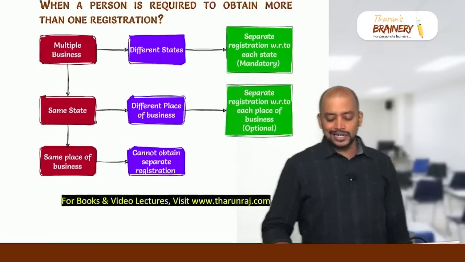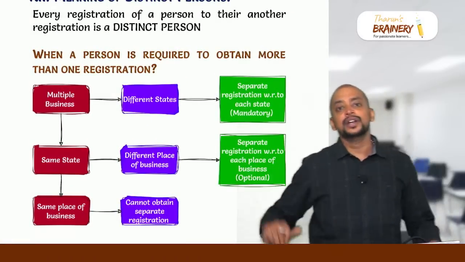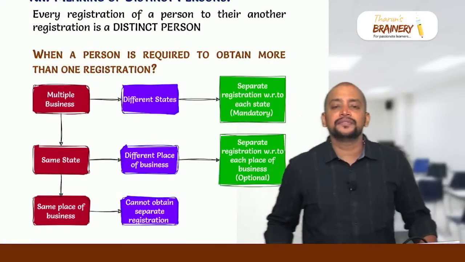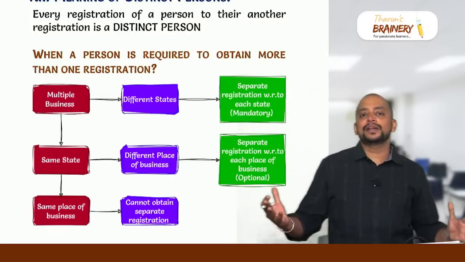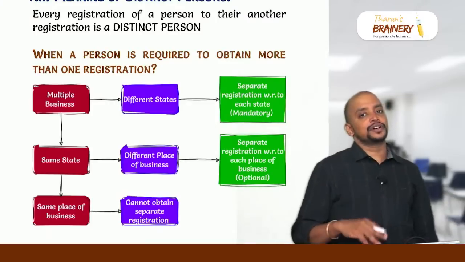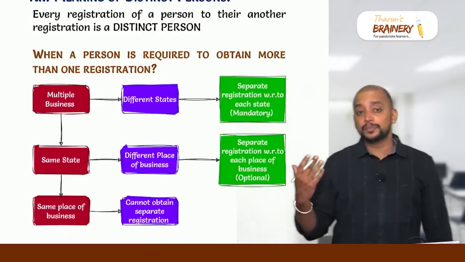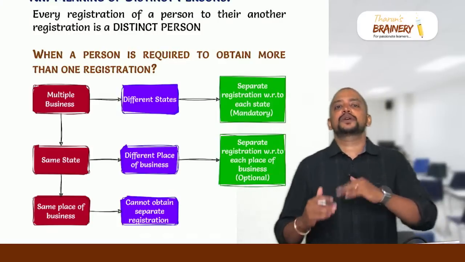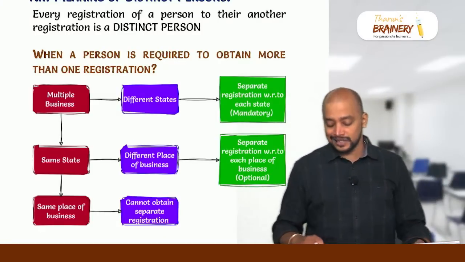Then who are treated as distinct person? One registration of a person to their another registration is known as distinct person. And when they are required to obtain more than one registration, if they are having multiple places of business within the same state, then they have an option whether to go for separate registration or to go for single registration. But if they have multiple places of business in different states, with respect to each state from where they make taxable supplies, they need to get registered.